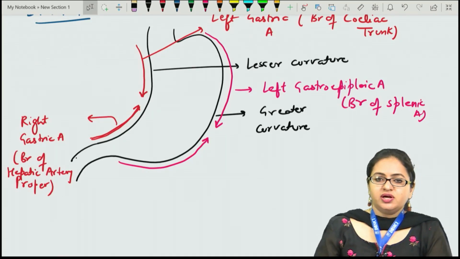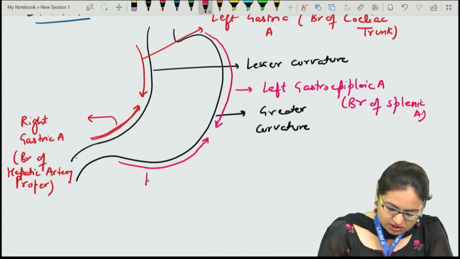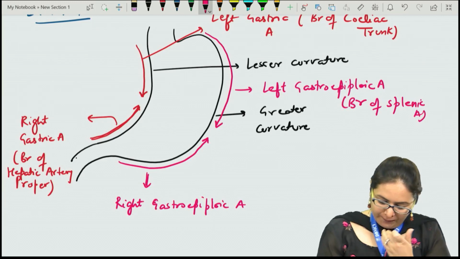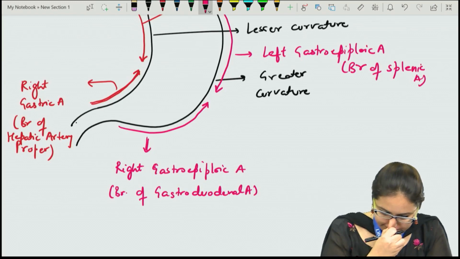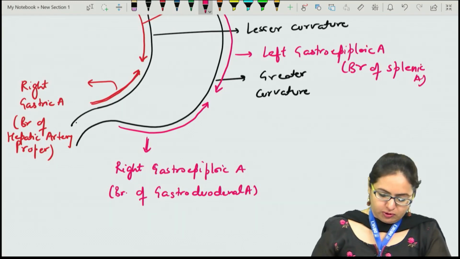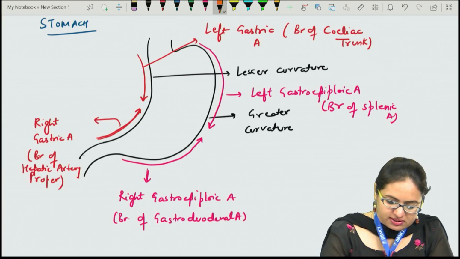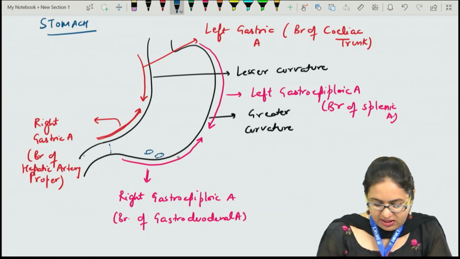The left gastroepiploic artery supplies the superior aspect of the greater curvature, and towards the lower side, the inferior aspect of the greater curvature is supplied by the right gastroepiploic artery, a branch of the gastroduodenal. Among these, the right gastroepiploic artery is the one nearest to the pyloric sphincter, and ulcerations are usually present close to the pyloric sphincter, or 4 centimeters from it, mainly towards the greater curvature.